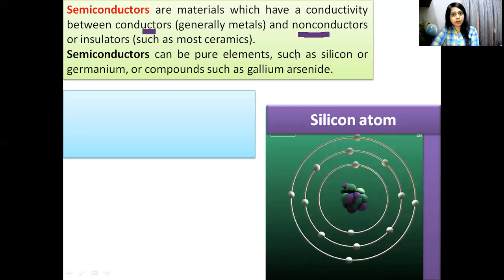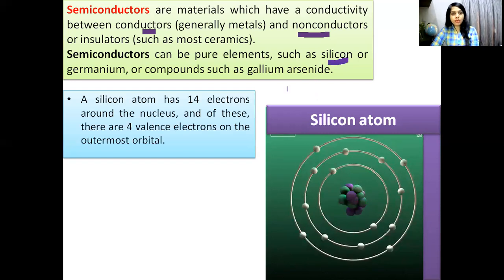Semiconductors can be pure elements like silicon, germanium, or compounds such as gallium arsenide. You can see here a silicon atom. A silicon atom has 14 electrons around the nucleus. You can see here this is the nucleus and there are electrons. Of these, there are 4 valence electrons on the outermost orbit. This is the outermost orbit and there are 4 valence electrons in the silicon atom.